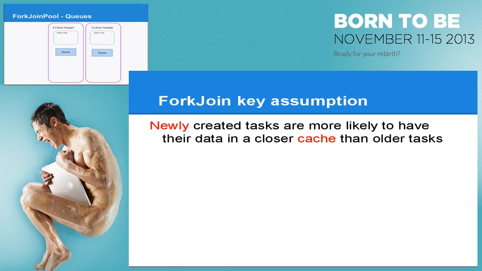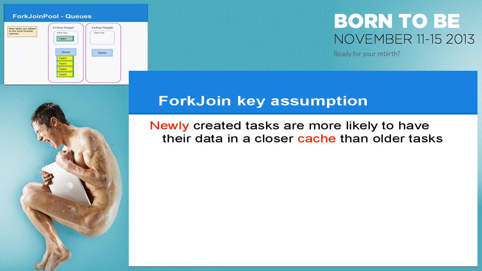So let's look at that. If I have a fork join pool, I have a set of threads. Each thread has its own queue. When I tell the fork join pool to do something, that task goes into a queue for a particular thread. Okay? Then it gets run. The fork join pool, every thread will pull from the top of its own queue. If the task creates new tasks, inside of a particular thread, they go directly on its queue. Unlike a generic thread pool, it doesn't just go to one random thread, it goes to its own queue.